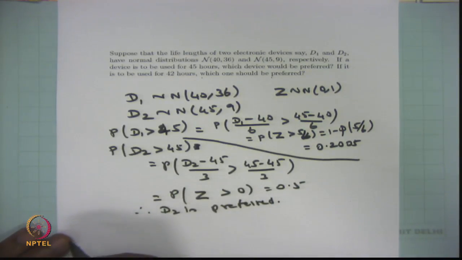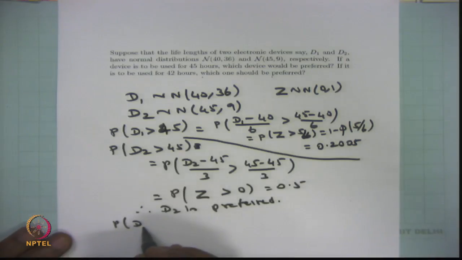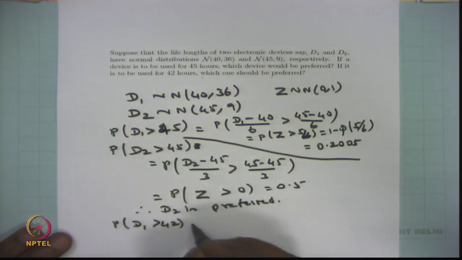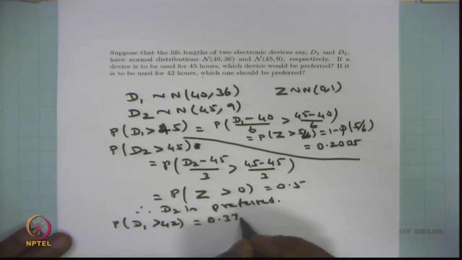Second question: if it is used for 42 hours, which one should be preferred? Now we will do the similar exercise for the probability of D1 greater than 42. If you do the simplification, you get the answer 0.3707.